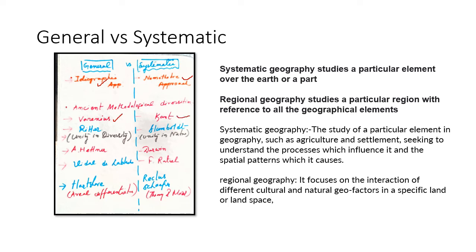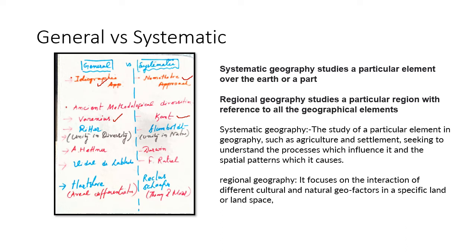Then Humboldt was a strong supporter of systematic geography, and Humboldt also spelled out differences between the general and the systematic geography. He divided geography into two parts. The first is uranography and the second is geography.